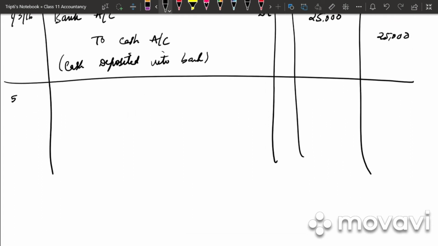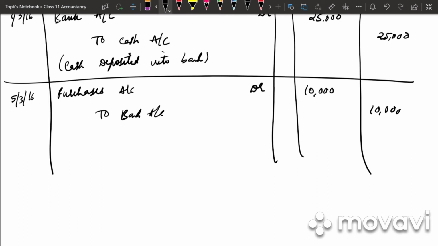Next, on 5th March, purchases and paid by check. So purchases account debited to bank account. 10,000 debit, 10,000 credit. What is the narration? Goods purchased and paid by check.